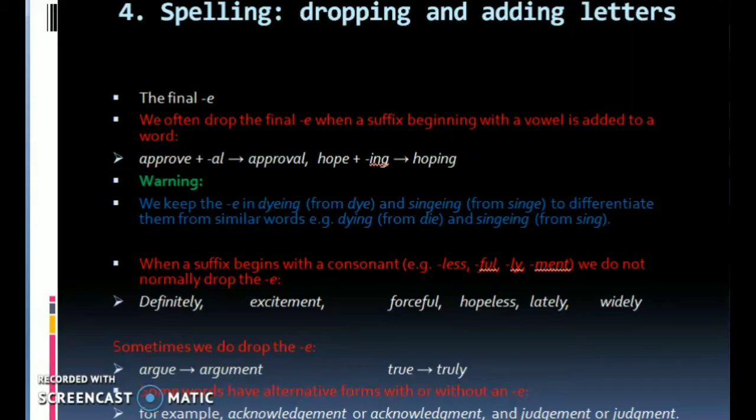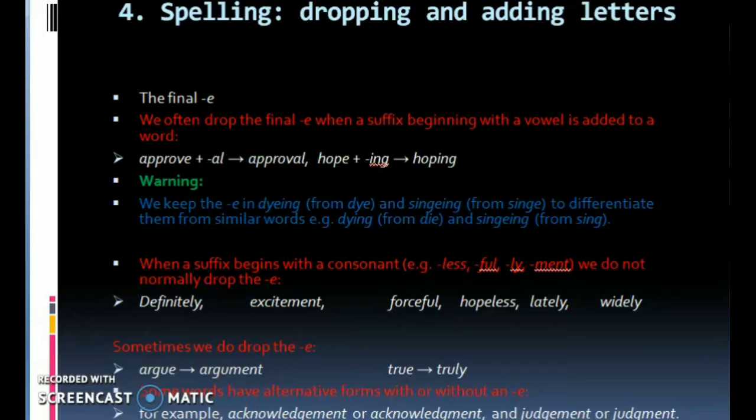Warning: we keep the e in dying from die and singeing from singe, to differentiate them from similar words. Example: dying from die, and singeing from singe.